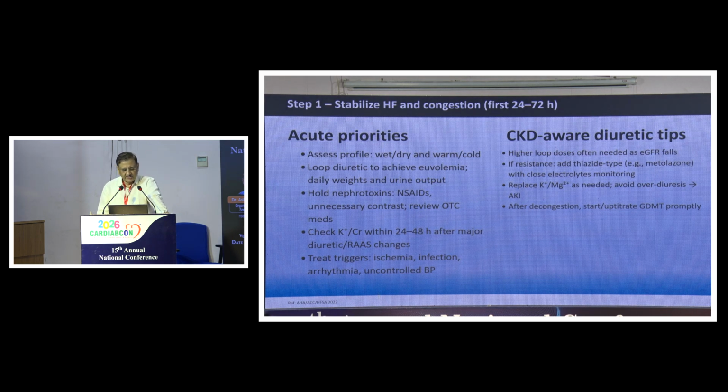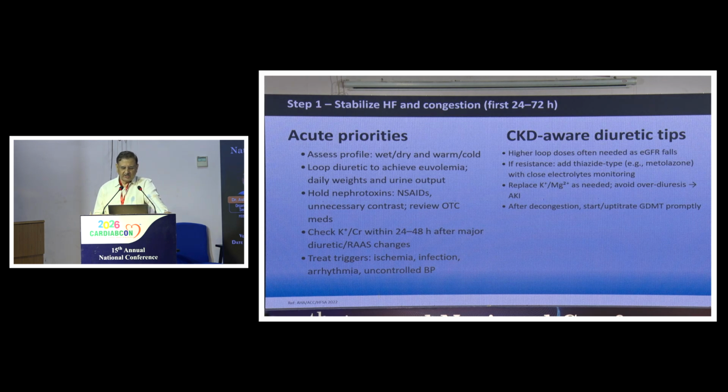Hold nephrotoxic drugs. Check the potassium and creatinine, because with potassium on the higher side, we have to bring it to normal levels before we start the ARNI or RAS inhibitors or finerenone, and treat the triggers for heart failure like ischemia, infection, arrhythmias, uncontrolled diabetes and uncontrolled blood pressure. A note of caution: if you go on giving diuretics in higher doses, the patient will end up with AKI. You have to down titrate the loop diuretics.